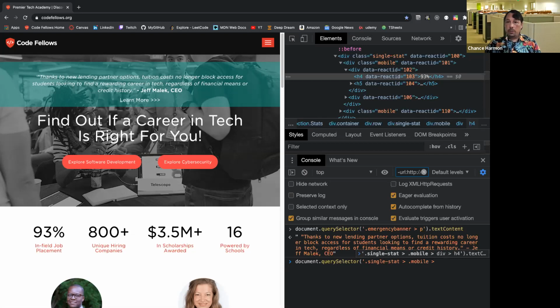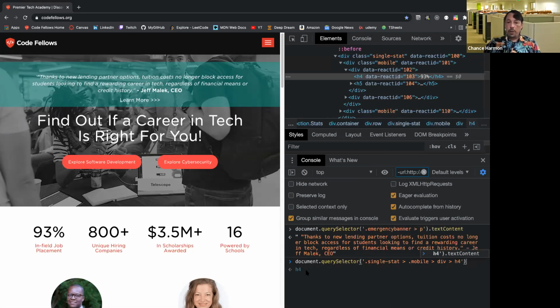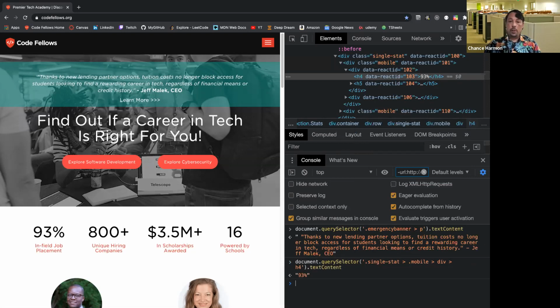And its next direct child is a div. I don't think I can skip the div. I think I need to keep the div and then hit that H4, which hopefully has our 93% in there. I'm going to back up one step before I go there. You can see that we've already hit the H4, so we're definitely hitting the thing we want to. I just want the text content out of it. Sweet, 93%.